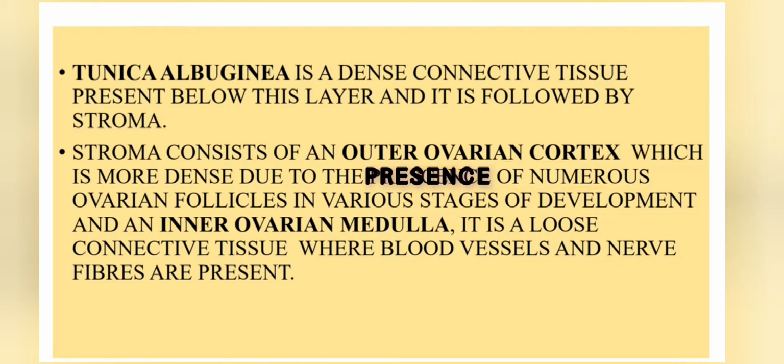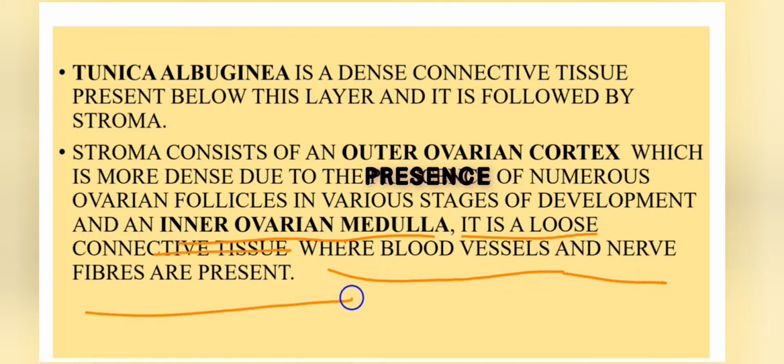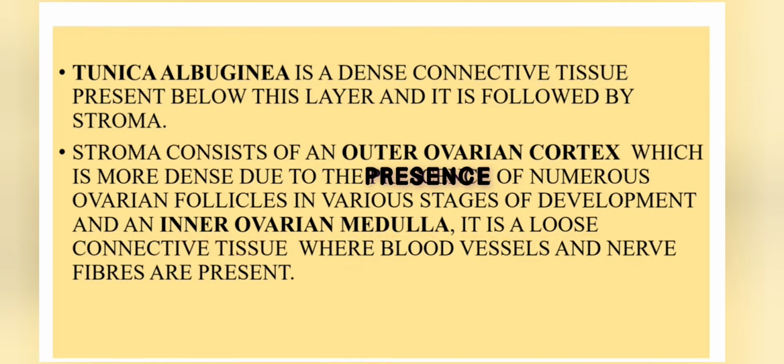The inner ovarian medulla is a loose connective tissue where blood vessels and nerve fibers are present.